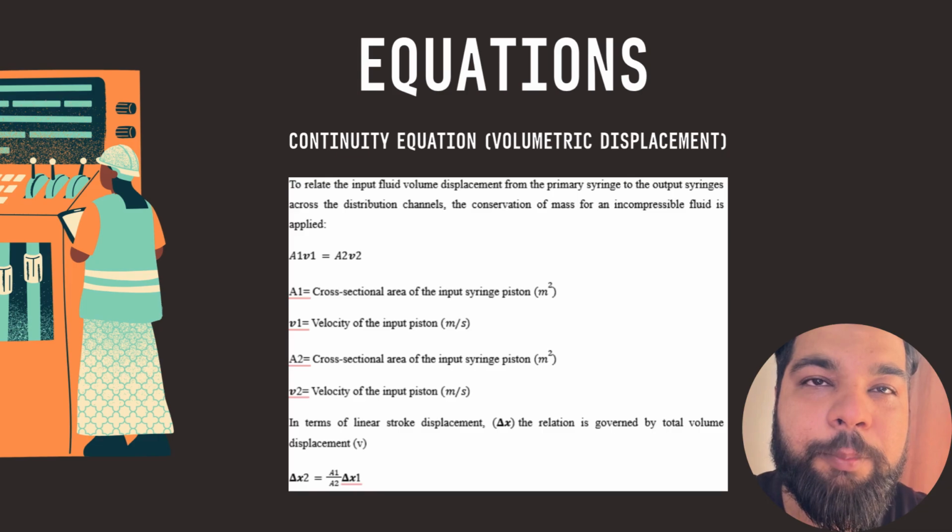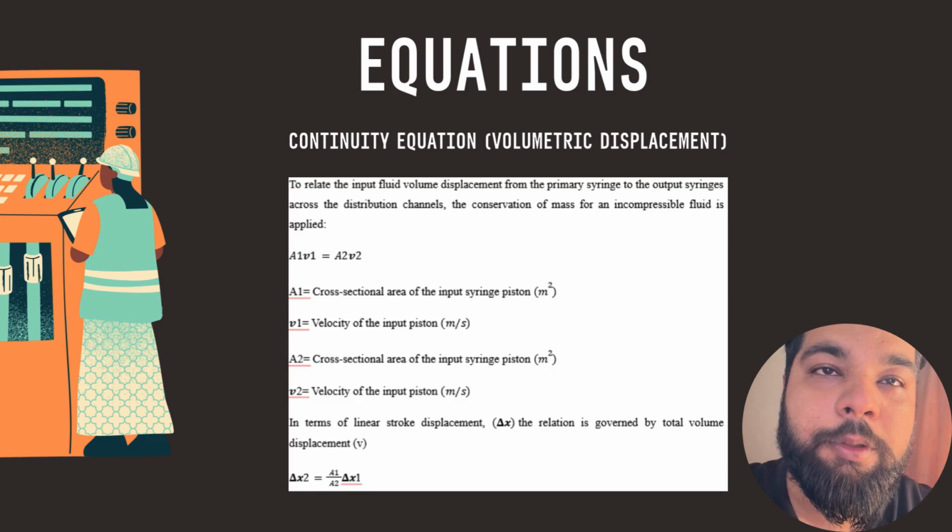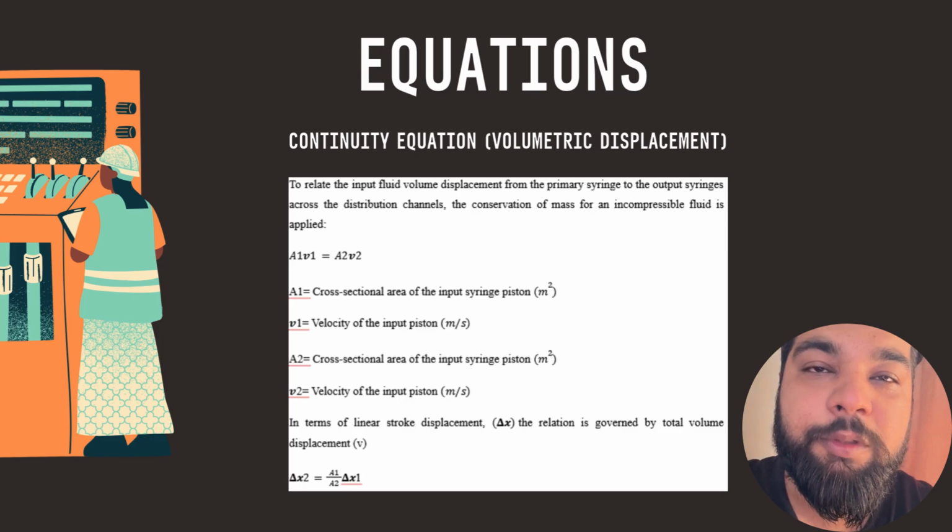It is to relate the input fluid volume displacement from the primary syringe to the output syringes across the distribution channels. The conservation of mass for incompressible fluid is applied. Then we have the A1, A2.